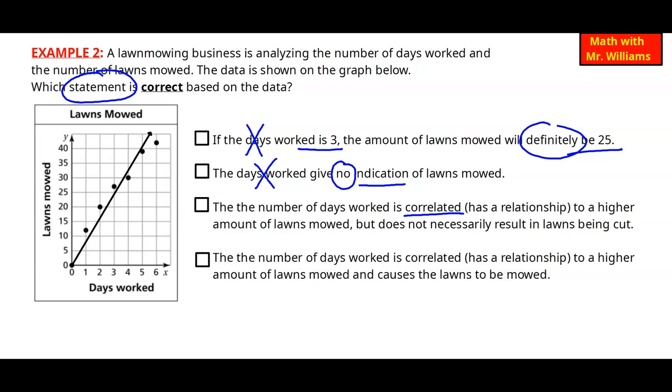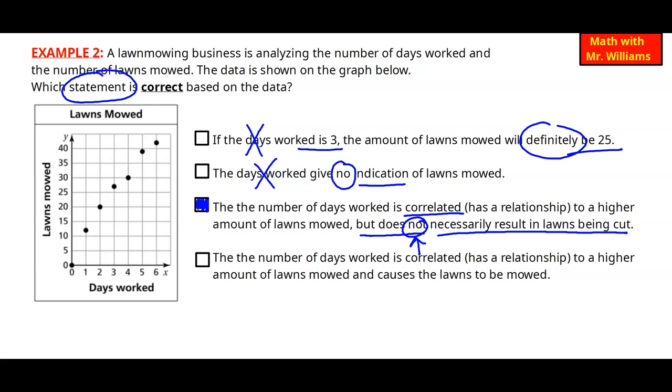But does it not necessarily result in the lawns being cut? Well, just because someone is working does not actually mean those lawns are being cut. It could be raining, the numbers could go down. There's a lot going on. So this part that not necessarily results in the lawn being cut, that's true. So I'm going to go with true on the third one.